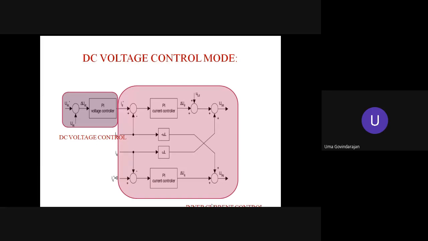All the instantaneous components are converted to DC components, and hence the control loops are designed with DC components. They are simpler than AC loops, and hence this method is preferred for large power transfer. For low power transfer, less than 1 or 2 kilowatt, we can also employ the hysteresis current control scheme.